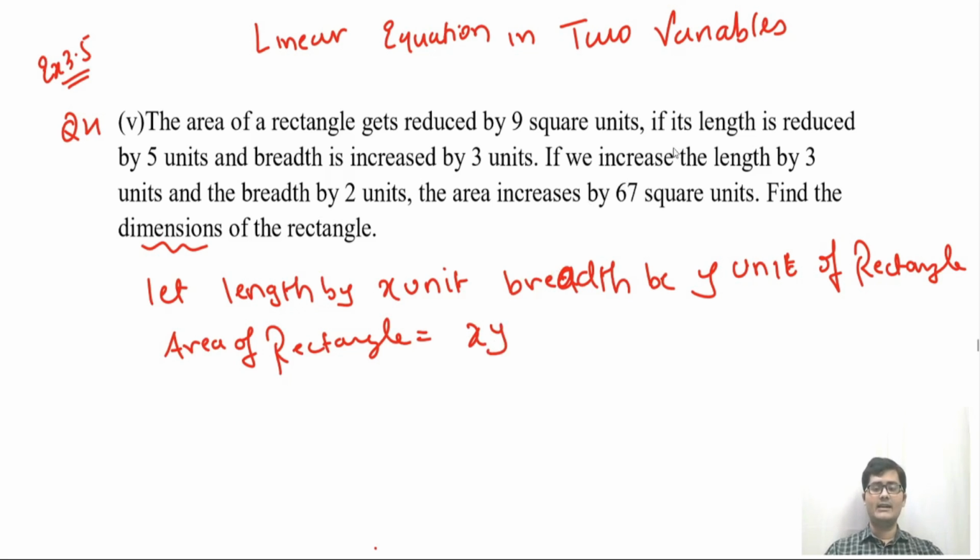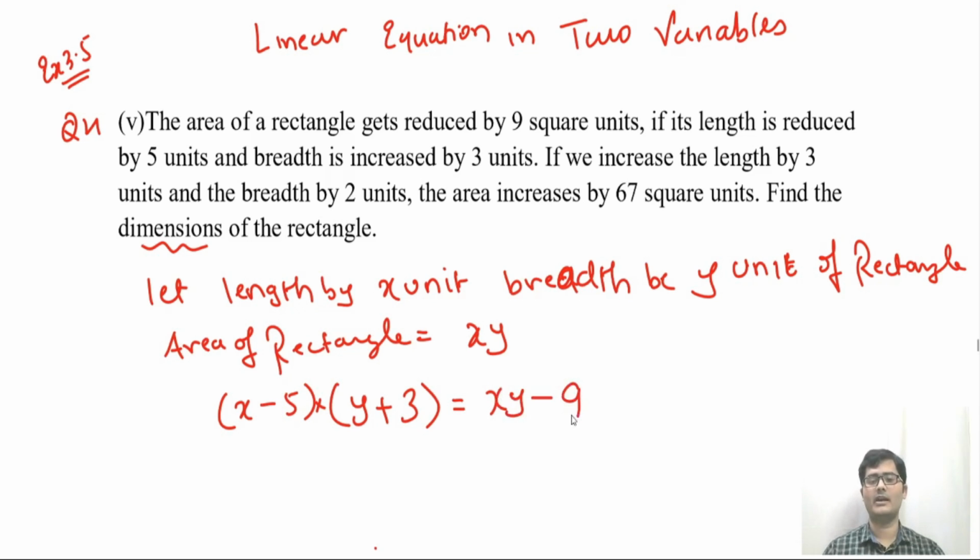Now they are saying that if length is reduced by 5 units, so this x, which is length, is reduced by 5 units. Reduced means subtracted by 5. So if length is subtracted by 5 and breadth is increased by 3, the area of rectangle, which means this new length and new breadth I will have to multiply because they are talking about area. The area of rectangle gets reduced by 9. So what was the area of rectangle? xy. xy gets subtracted by 9.